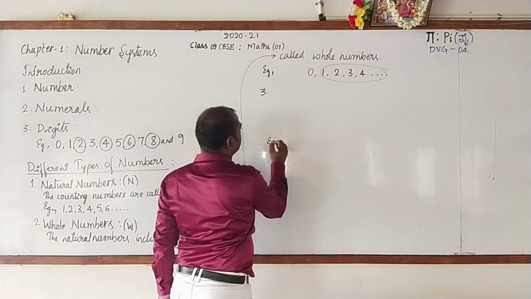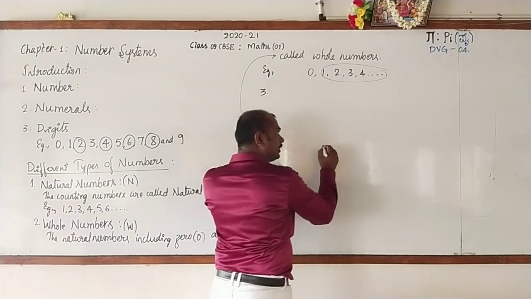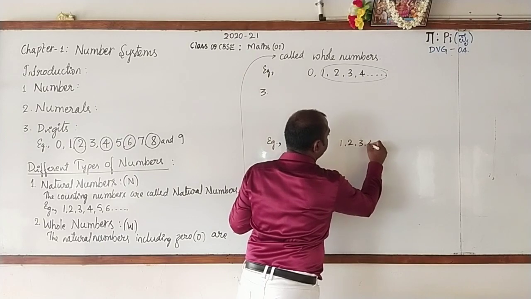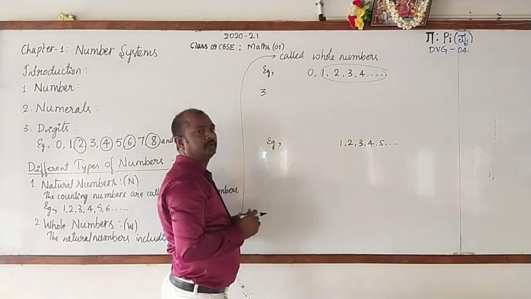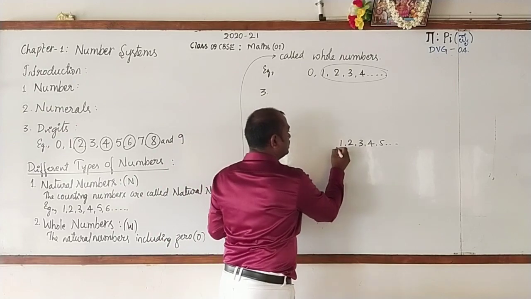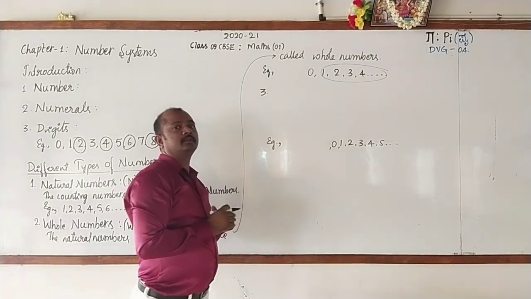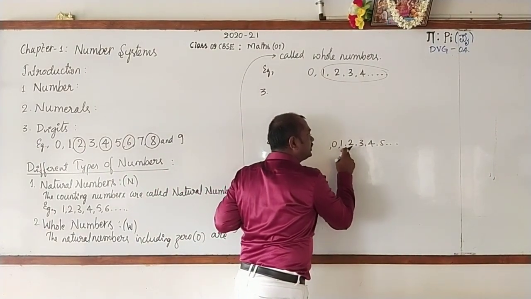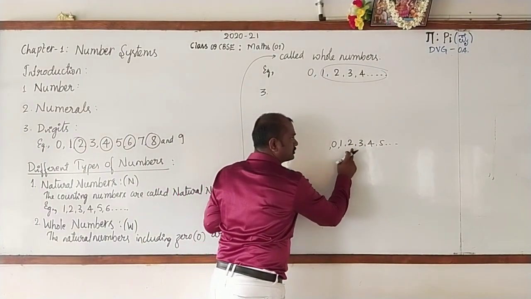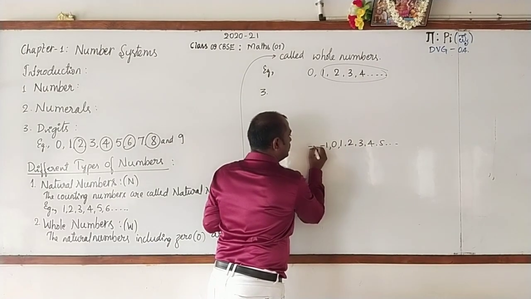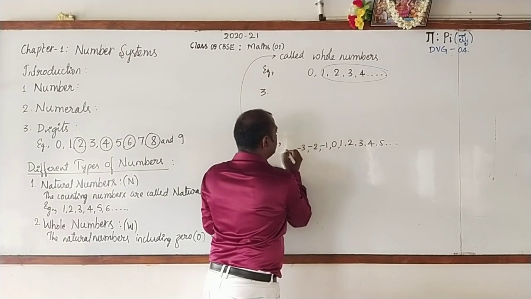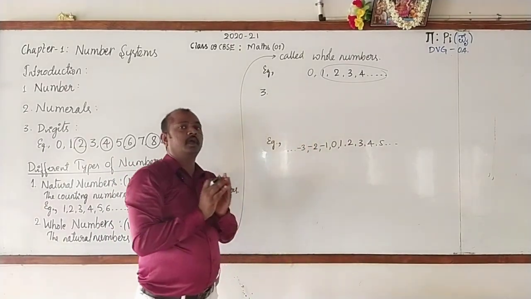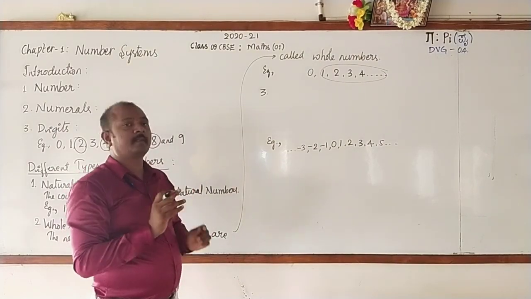Again, here also I'll take an example. Don't copy. Here I'll write 1, 2, 3, 4, 5 and so on. These are natural numbers. I include 0. Then you can say that these are whole numbers. In addition to them, I take the negatives of these natural numbers. What are the negatives? It is negative 1, negative 2, negative 3 and so on. So we have got a new collection, and these numbers together are known as integers.